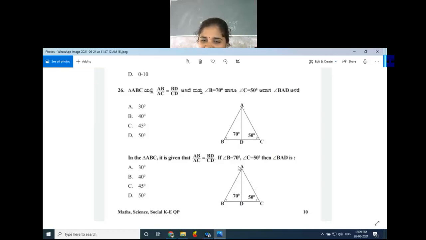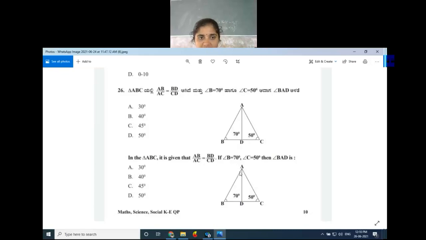See here, triangle ABC with DE parallel to BC. What is given? AB is to AD, which is equal to 5 is to 3. Now in triangle ABC and triangle ADE, angle A is common. We are observing the big triangle ABC and the small triangle ADE, and angle A is common for both triangles.